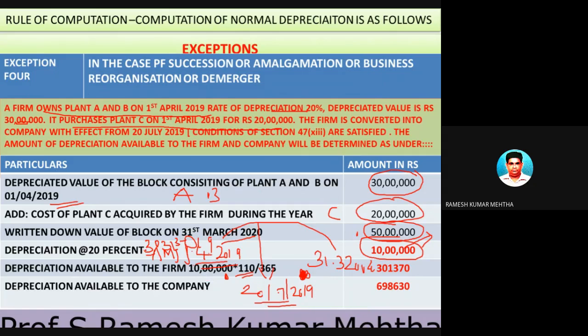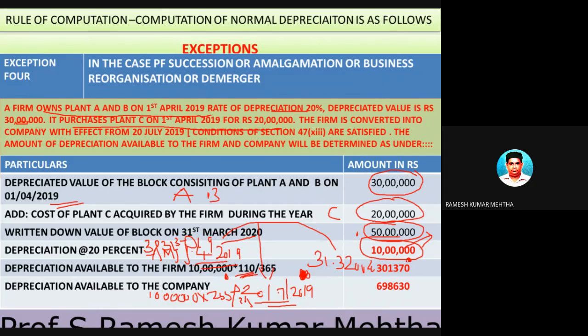So if you total, 30 plus 31 is 61, 61 plus 30 is equal to 91, 91 plus 19 is equal to 110. Next, the remaining part of the year, which is 255 days. So 10 lakhs into 255 days by 365.